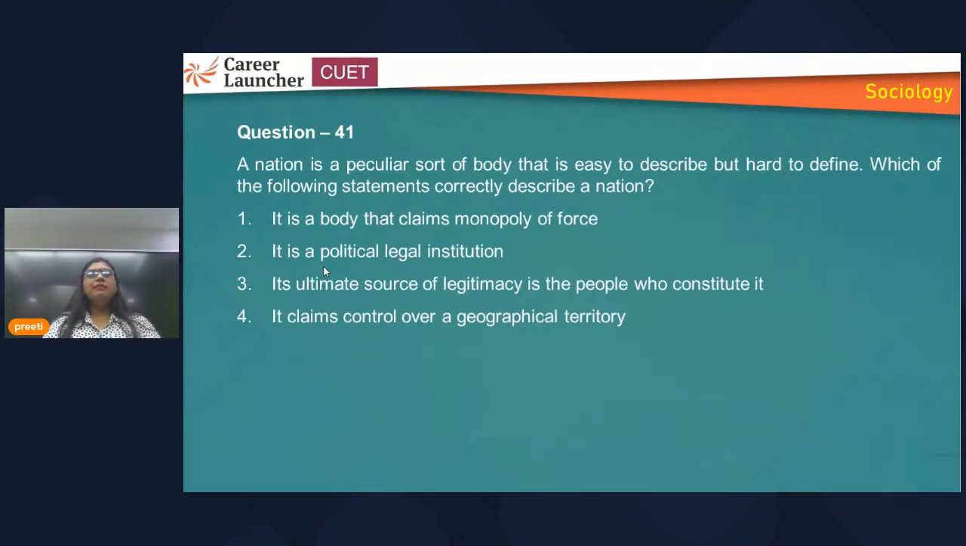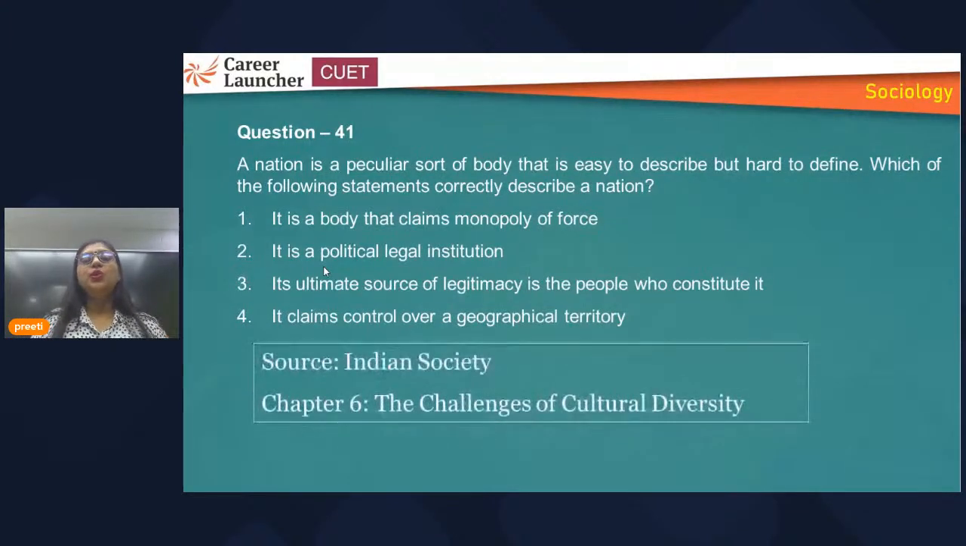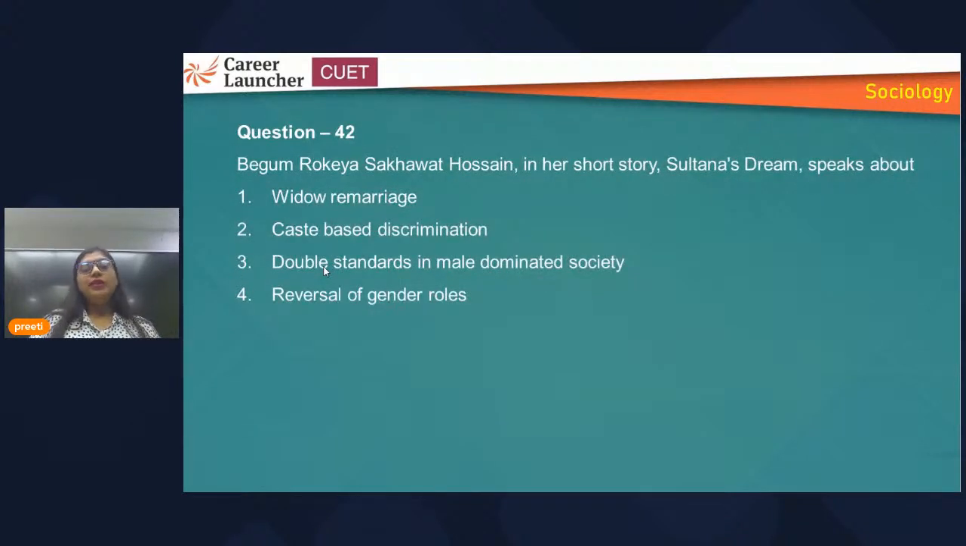That nation is a peculiar sort of body that is easy to describe but hard to define. So here you have to find what it implies. All the options you will find are correct, but what does it imply? It is saying that the ultimate source of legitimacy lies in the hands of people who have constituted a nation. Okay.